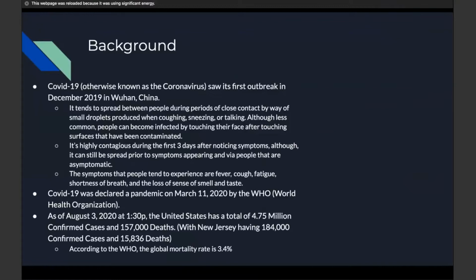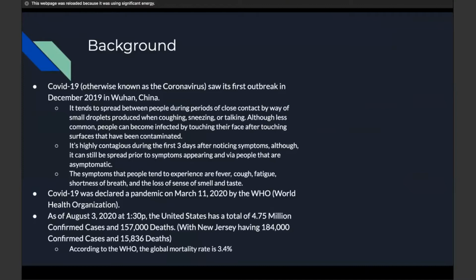It's highly contagious during the first 3 days after noticing symptoms, although it can still be spread prior to symptoms appearing and via people that are asymptomatic. The symptoms that people tend to experience are fever, cough, fatigue, shortness of breath, and the loss of sense of smell and taste. COVID-19 was declared a pandemic on March 11th, 2020 by the World Health Organization.